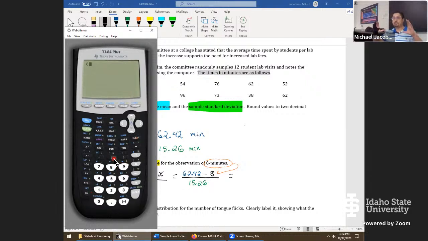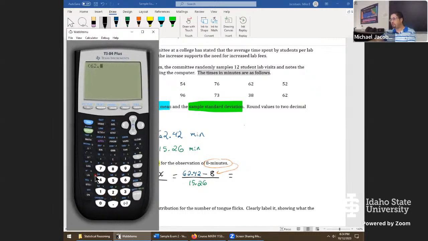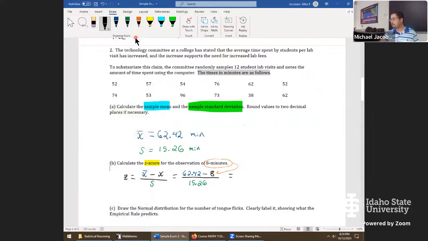To get it in the calculator right, I want parentheses around the numerator because order of operations says that's one entire group. 62.42 minus 8 has to be done first. Close that parenthesis and then click on divide. We're dividing by 15.26. And that's the value we would get here. I'll round it to 2 decimal places once again for 3.57. So getting a 3.57 here tells us that the value of 8 minutes was 3.57 standard deviations above the mean of,